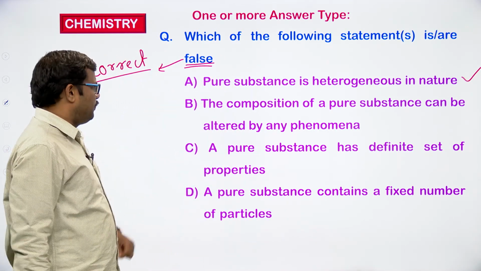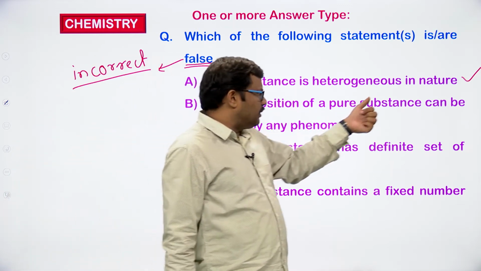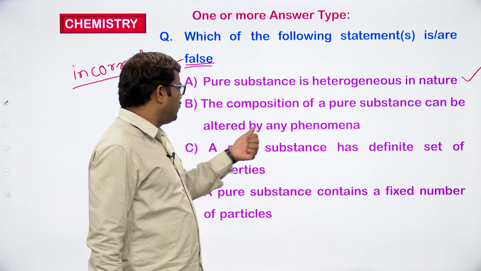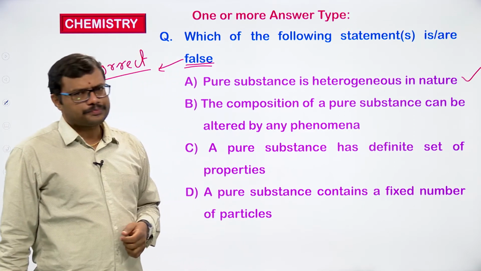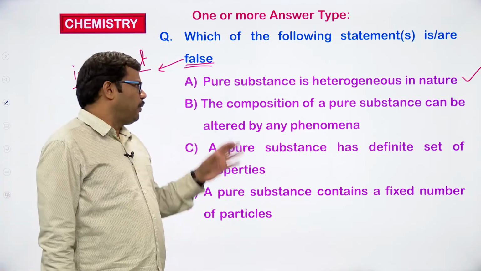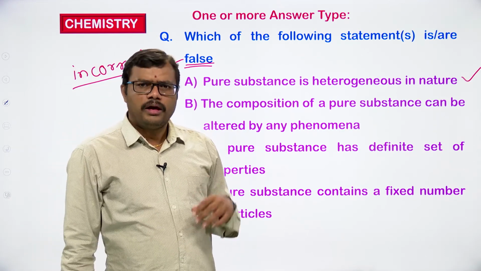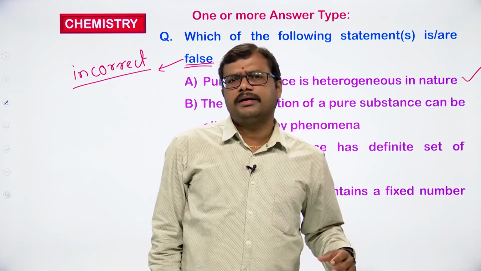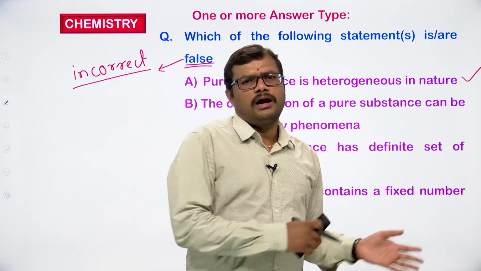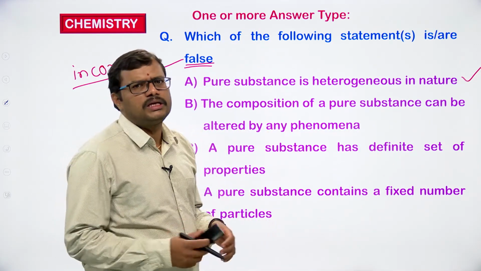Next, look at the second one. The composition of a pure substance can be altered by any phenomena. The composition of a pure substance cannot be altered by physical means. It can be altered by chemical reactions but not by physical methods.